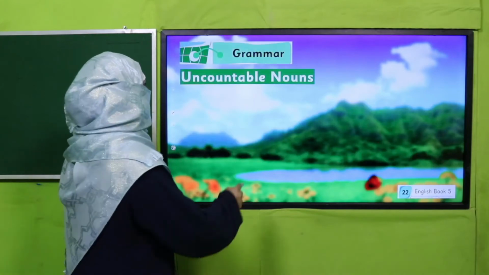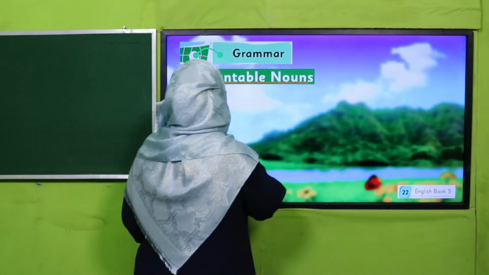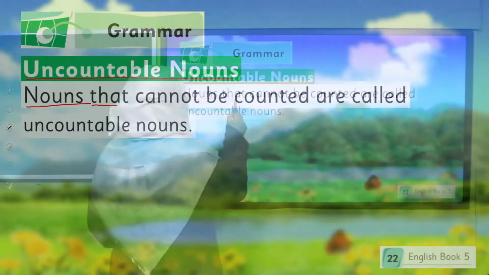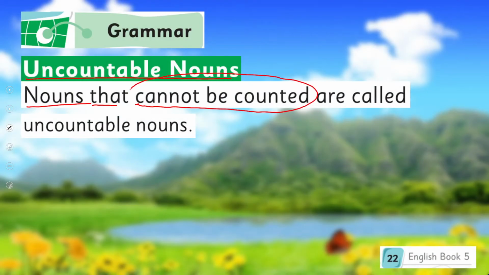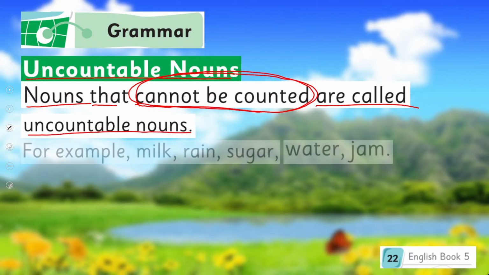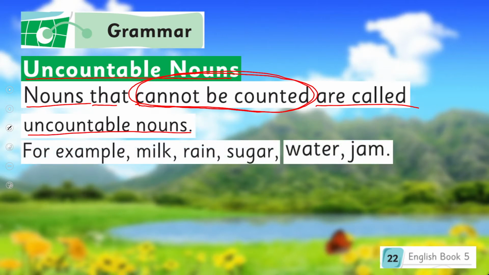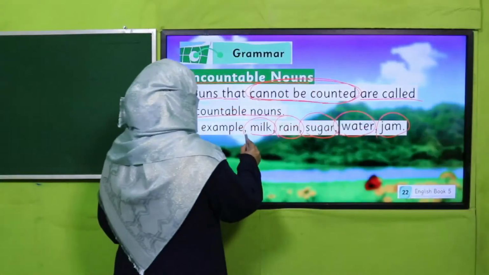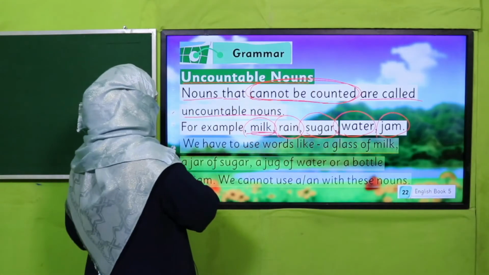And what is uncountable? Uncountable nouns? Nouns that cannot be counted. That cannot be counted are called uncountable nouns. And its examples are milk, rain, sugar, water, jam. And whenever we want to talk about uncountable noun, how do we talk?